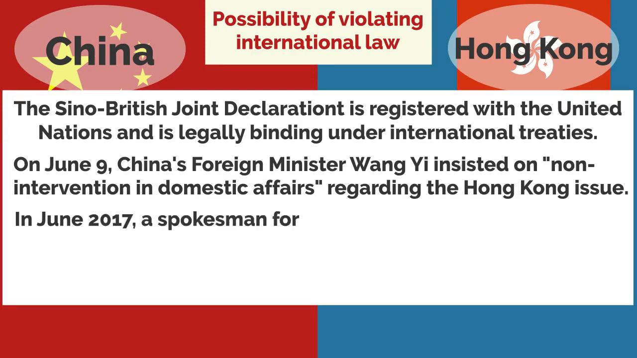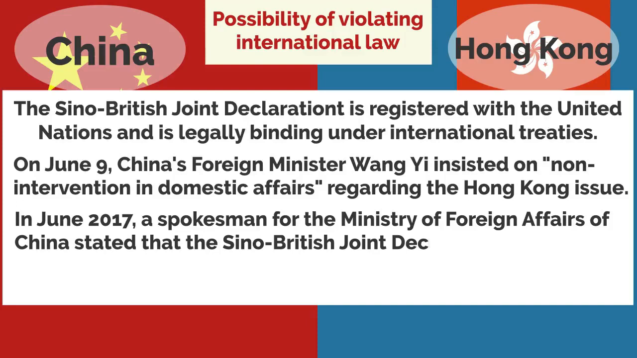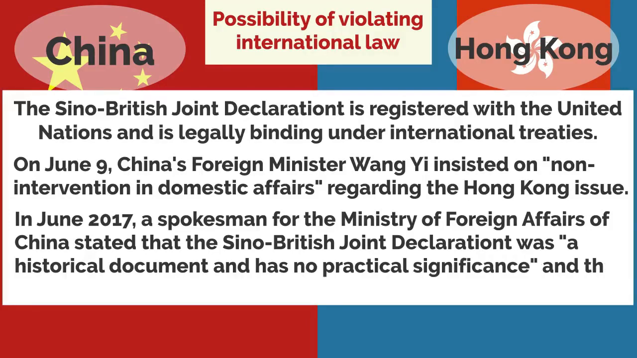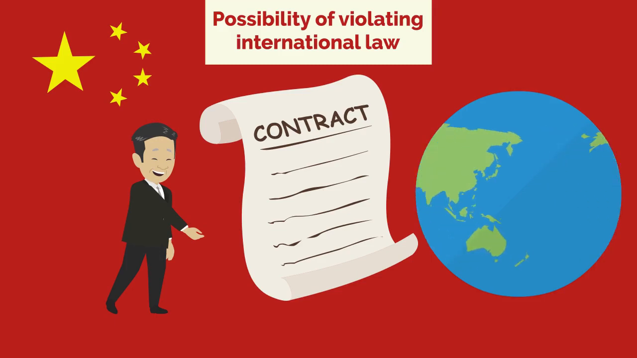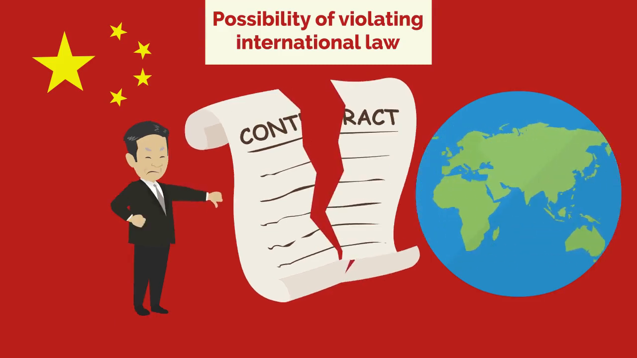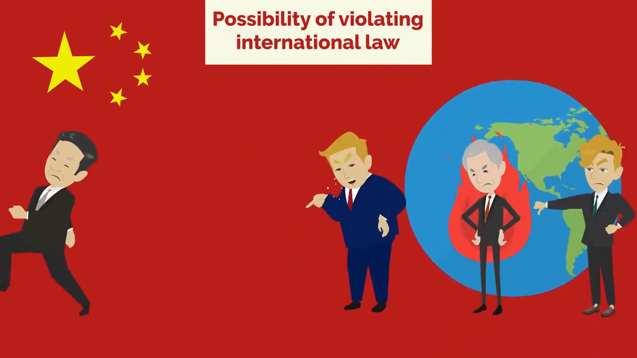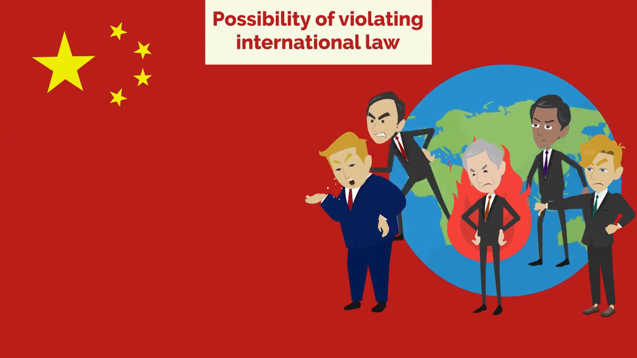In June 2017, a spokesman for the Ministry of Foreign Affairs of China stated that the Sino-British Joint Declaration was a historical document and has no practical significance and that it was virtually invalid. These statements by the Chinese government point out that the agreement with China is meaningless and that all the promises made may be invalidated. It will be impossible to establish diplomatic relations with China, such as trade and transportation.